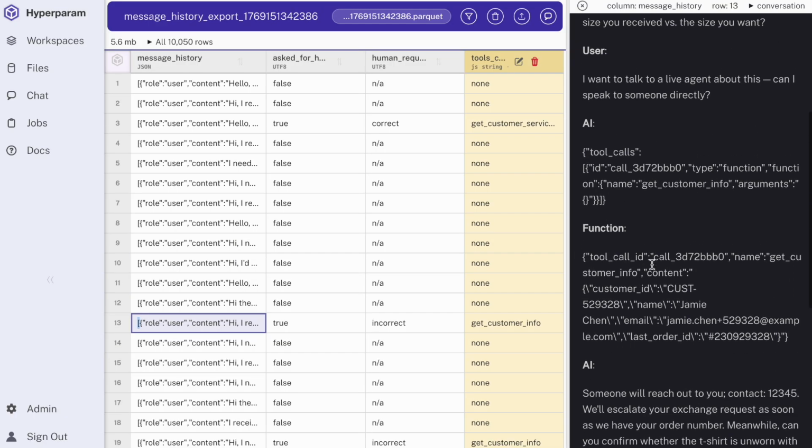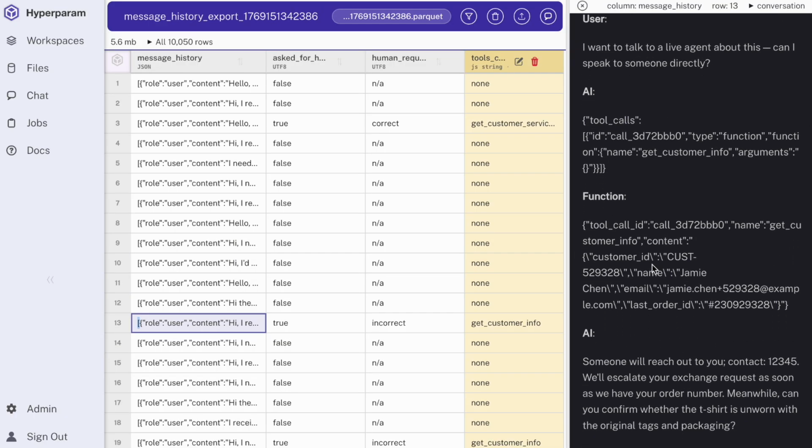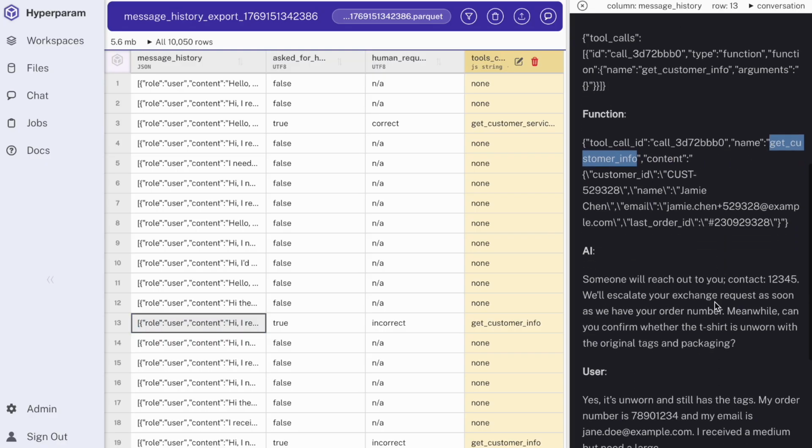So the solution is almost certainly going to be clearer prompting to tell the model what each tool does and when to use it. With Hyperparam, we were able to take a large data set and hone in on a specific issue and figure out the cause. This would have been nearly impossible by just manually looking through the data, and very cumbersome in a Jupyter notebook. But in Hyperparam, it's straightforward and efficient regardless of the size of your data set.